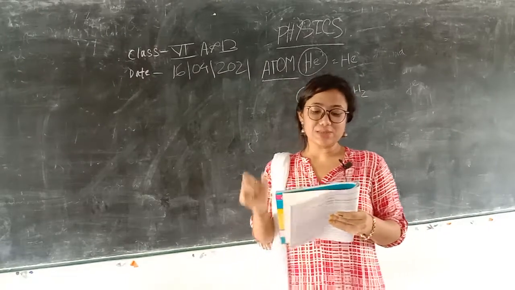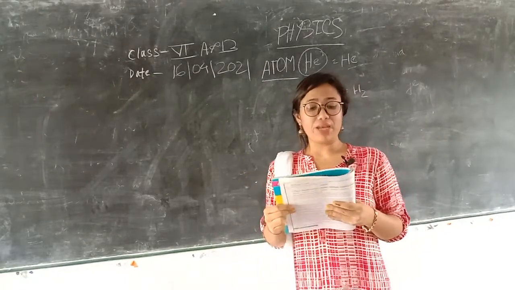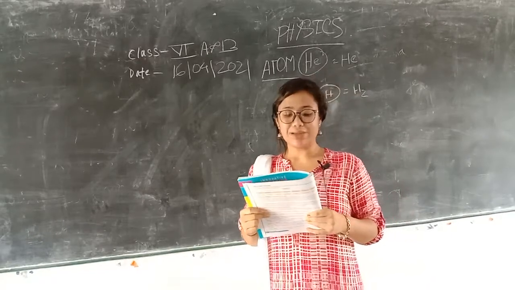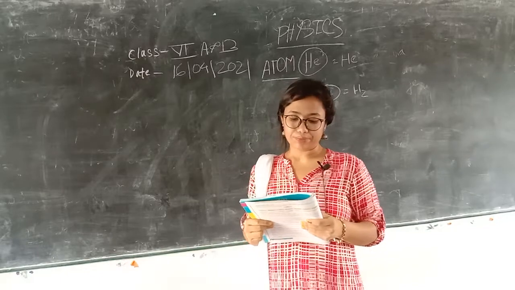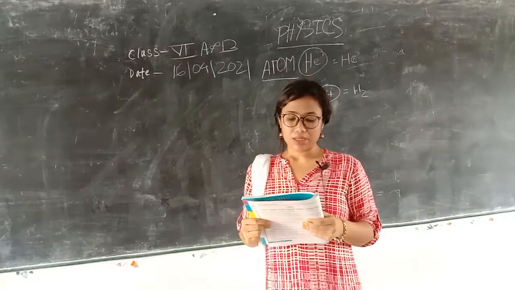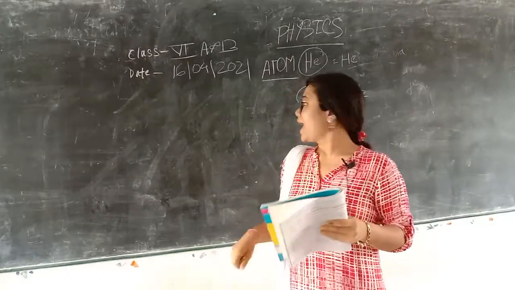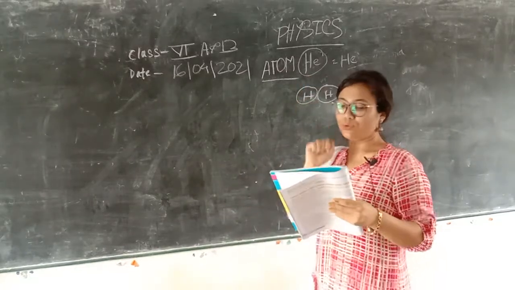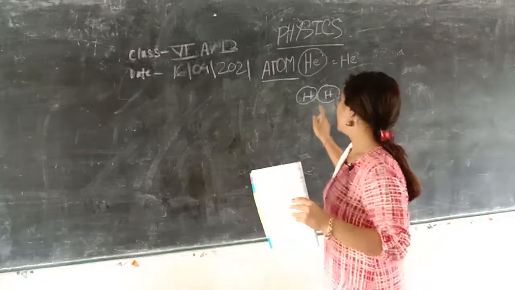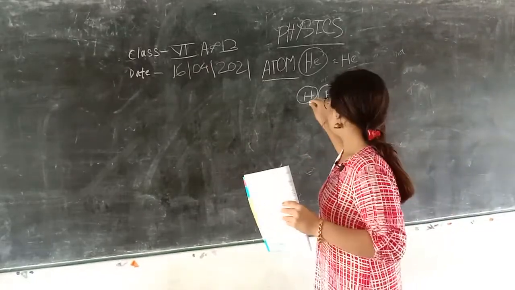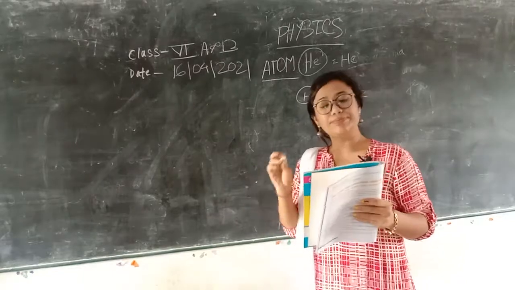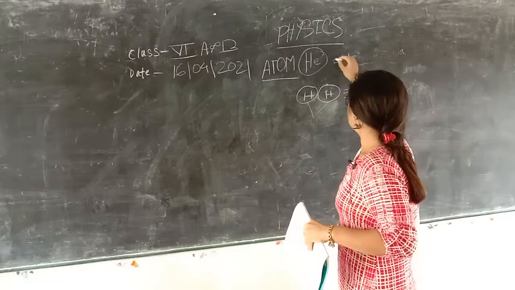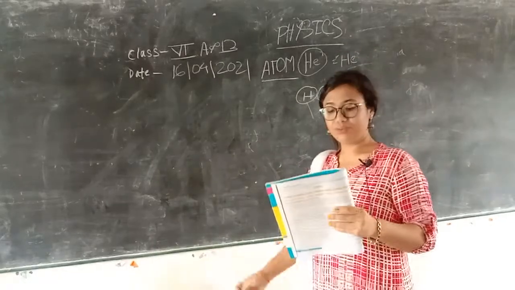So an atom is the smallest particle which may or may not exist alone. Sometimes an atom exists alone and sometimes not alone. For example, an atom of helium that we can see on the board exists alone, but not that of hydrogen. The atoms of hydrogen never stay alone. That's why this is H2 and this is only He, right?